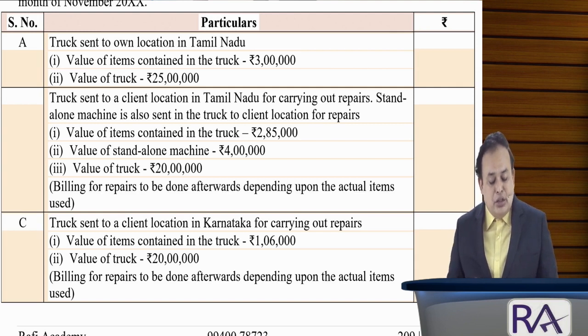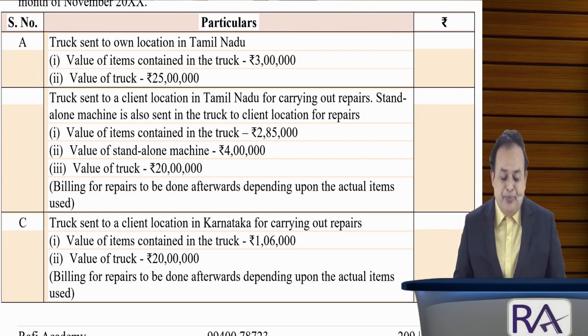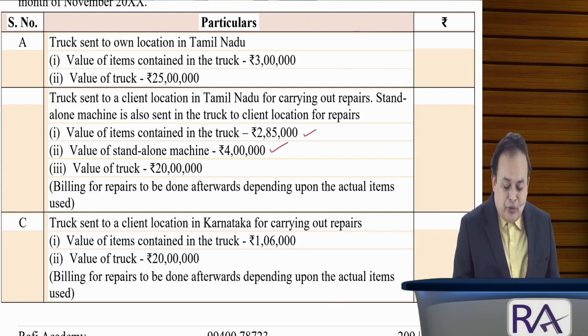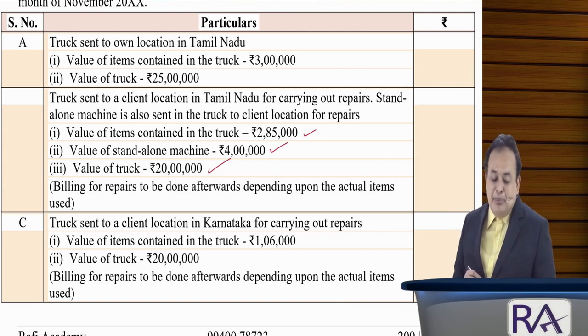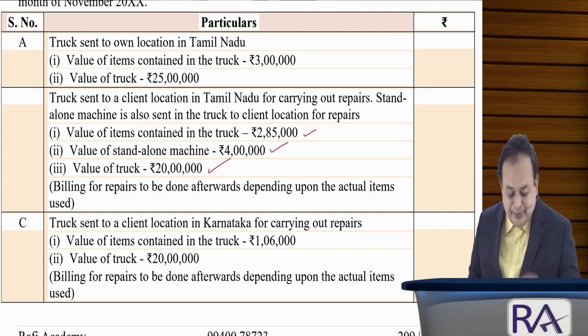Stand-alone machine is also sent in the truck to the client location for repairs. The value of items contained in the truck, 2,85,000. Value of stand-alone machinery, 4 lakhs. Value of the truck, 20 lakhs. Billing for repair to be done afterwards depending upon the actual items used.